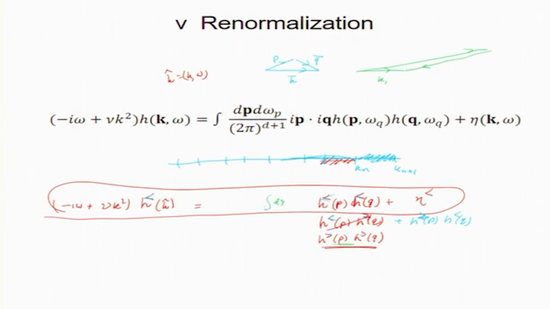Now, we have this integral, this one dp d omega p. By the way, I do not write dp dq. If I write dp dq, then I need to put a delta function. So, we vary only p because q is not an independent variable, q is k minus p. So, I normally prefer this; I do not write dq, otherwise I need to put a delta function. Okay. So, we have dp d omega p divided by 2 pi to the power d plus 1.